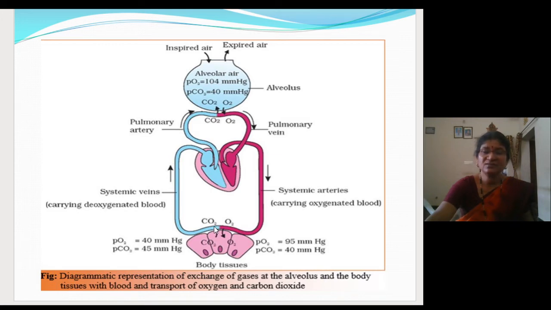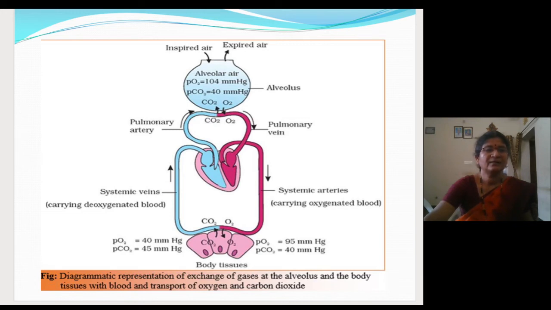That carbon dioxide-loaded blood, which is called deoxygenated blood, is carried to the right atrium, then to the right ventricle. From the right ventricle through the pulmonary artery, it will go to the lungs, and this carbon dioxide will get dissociated into the alveoli, then we will exhale it. So this is a simple diagrammatic representation which is given in the NCERT.